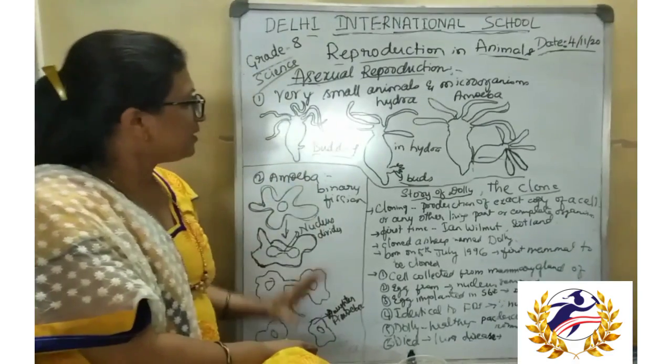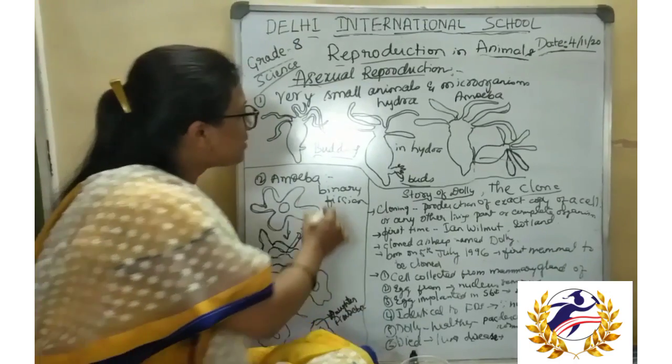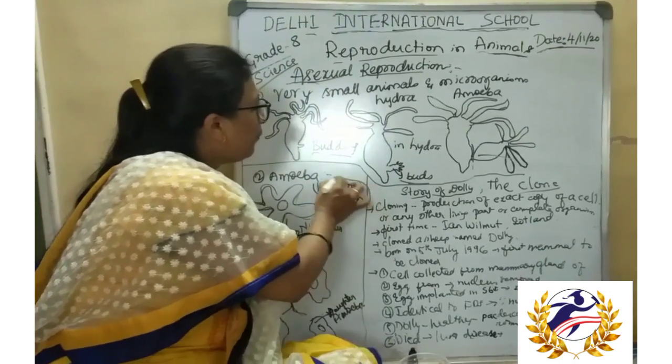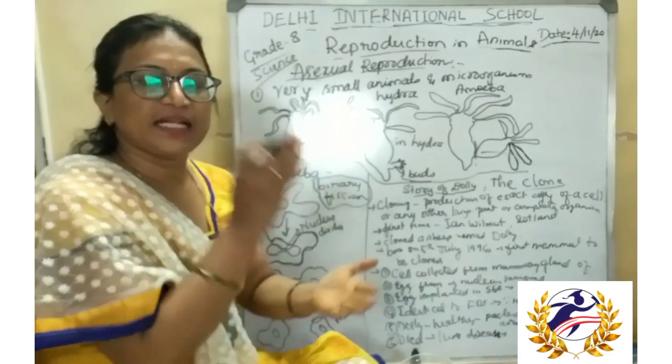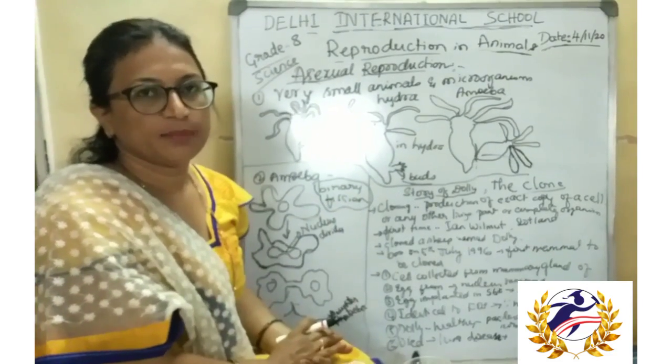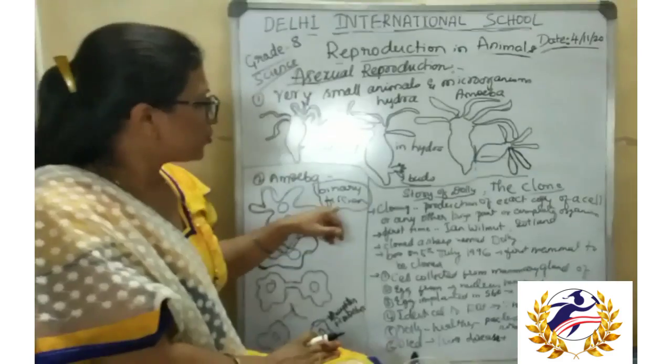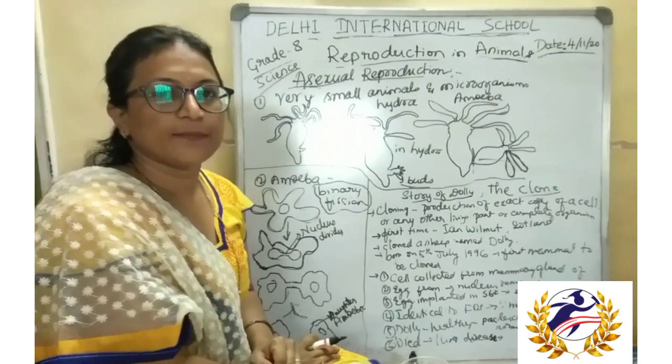This is another type of reproduction. This type of reproduction is called binary fission, so that it exactly forms two copies. Binary means two, so it forms two copies of organisms.